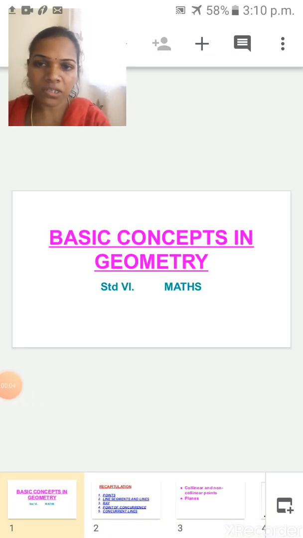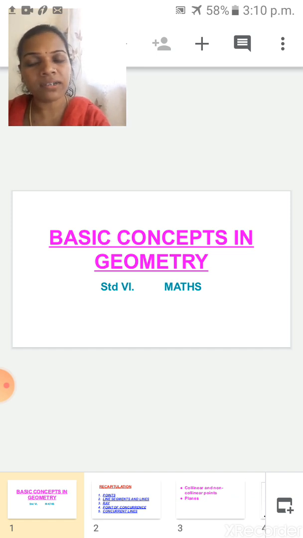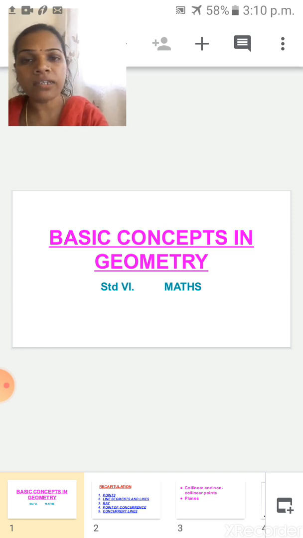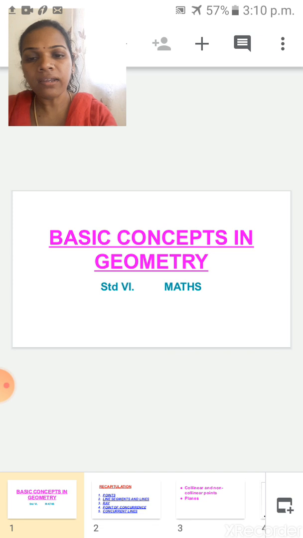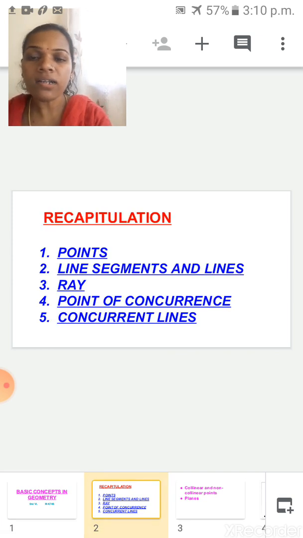Yes, today in this session I'm going to teach maths. Already I had started. Which chapter had I started? What is the name of the chapter? Basic concepts in geometry. In the last session we studied some terms related to geometry. So before entering the chapter, I will do a recap of that first lecture. Shall I? These are all the terms we studied in our first lecture.